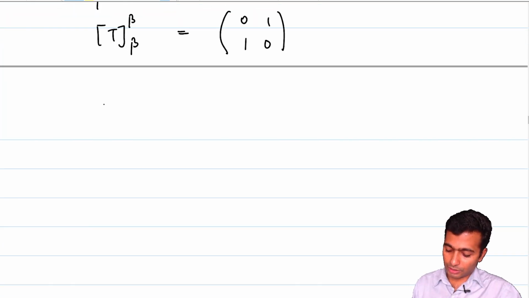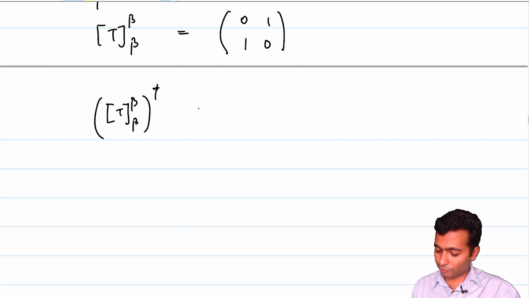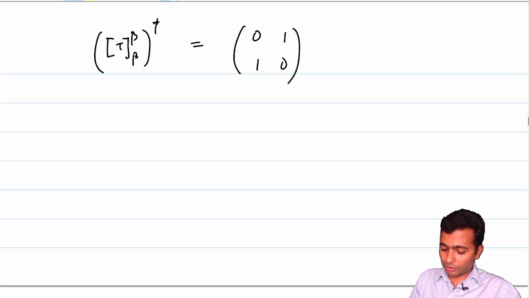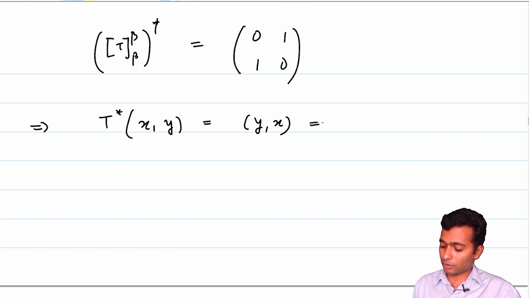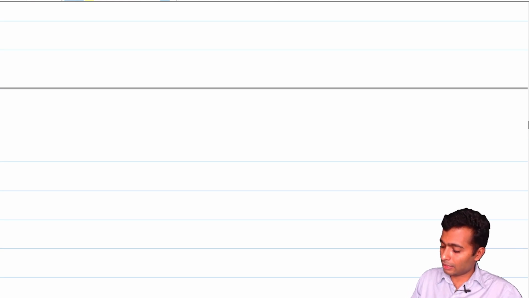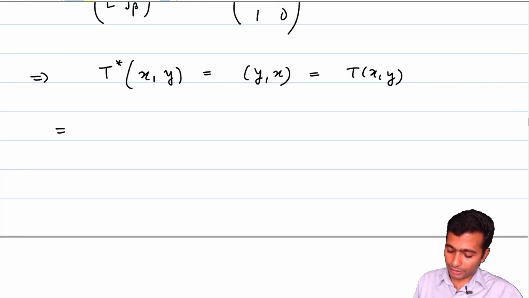What is the adjoint? So T star, matrix of, so let's see, T beta beta adjoint, which is the matrix of the adjoint of T, is again the same matrix, and therefore the matrix of T star is going to be 0 1 1 0, and therefore T star of x comma y is just going to be equal to y comma x, which is equal to T of x comma y, right? So this implies that T is indeed a self-adjoint linear operator by the very definition. T is self-adjoint.